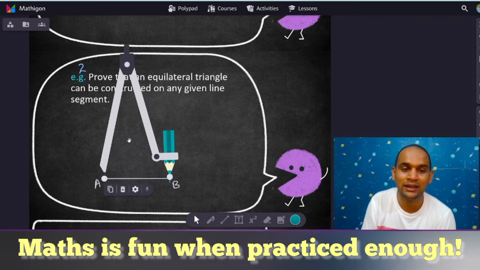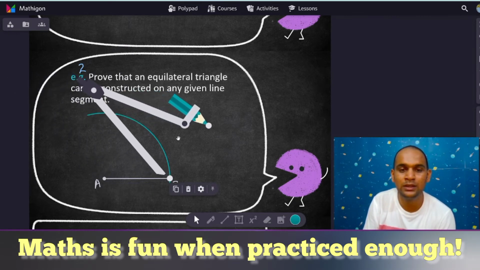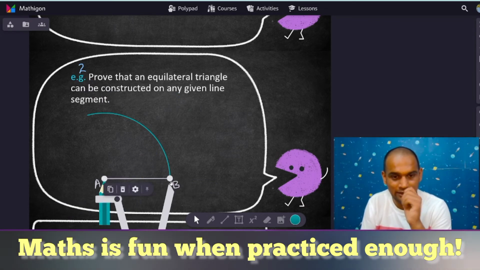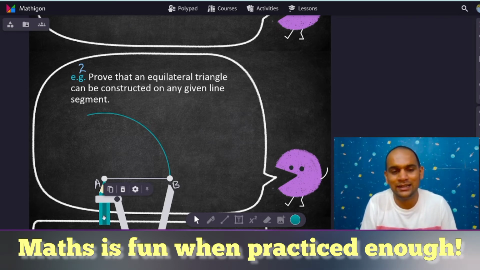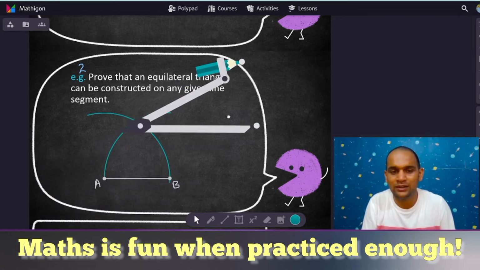So what I will do is I will take a compass, take the center of the arc as A and radius as the length AB, and draw an arc. The same thing I will do with B as the center and BA as the radius, obviously BA equals AB, and then draw one arc once again.